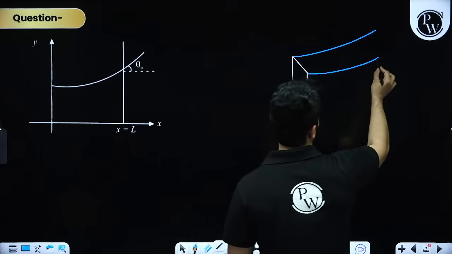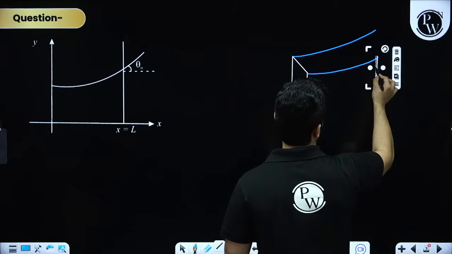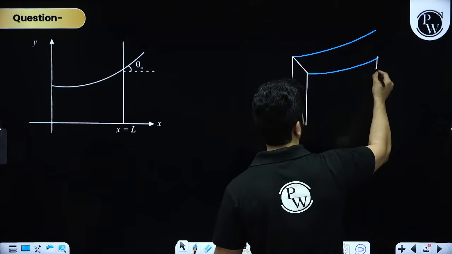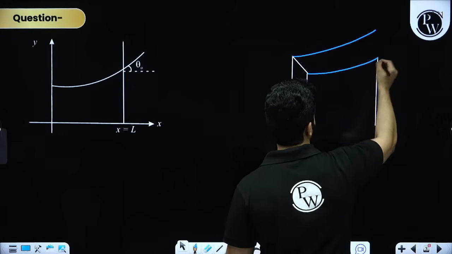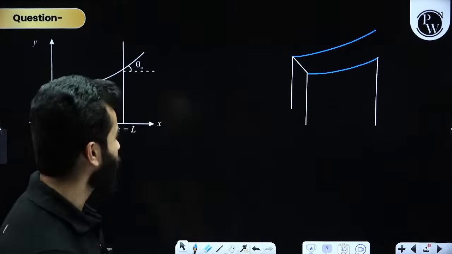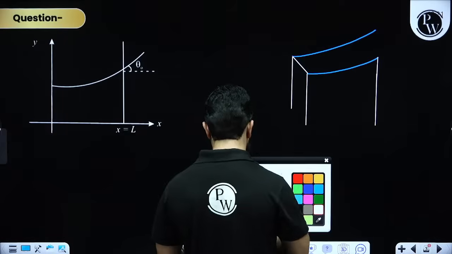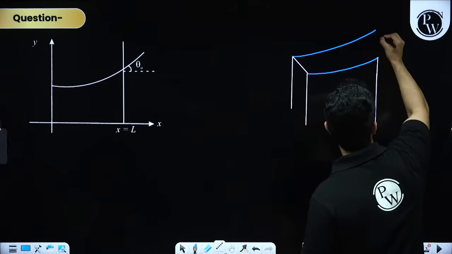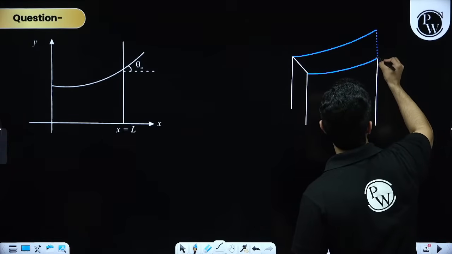This is how it is actually looking like. It is basically a cylinder, like a tank, right? A cylindrical tank. Got it? It is a cylindrical tank, my dear friends, and this is very wide. Got it?